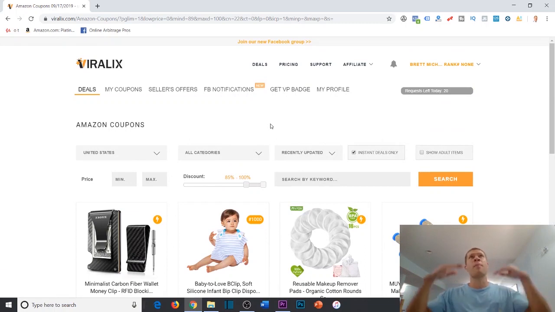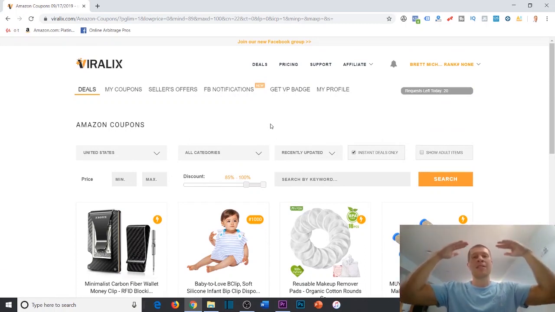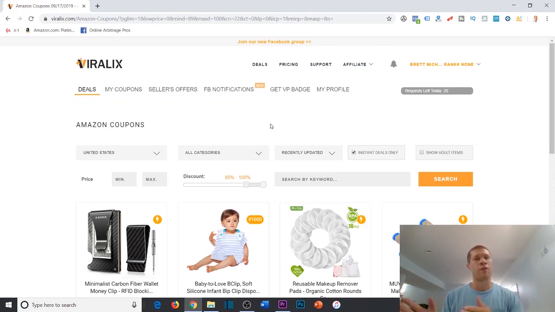Hence why I say stay above a $10 profit margin just in case, you might be paying $1 per item for shipping or something, and that's going to account for any of those shipping fees. I also say to stay above a $10 profit margin on these products because that also accounts for some of the Amazon seller fees when you get it into FBA, right? Your storage fees, your referral fees, the handling fees for FBA to actually fulfill the item to the customer. All those things come into play.